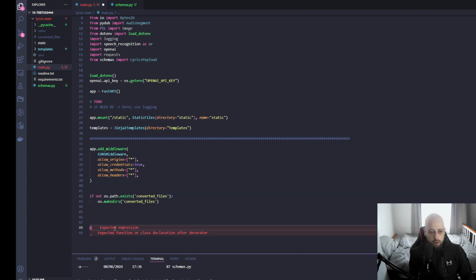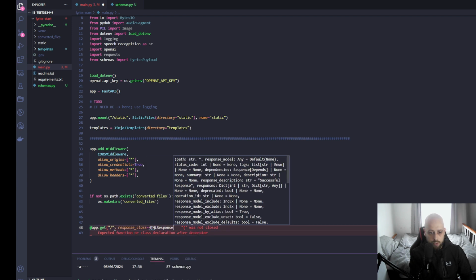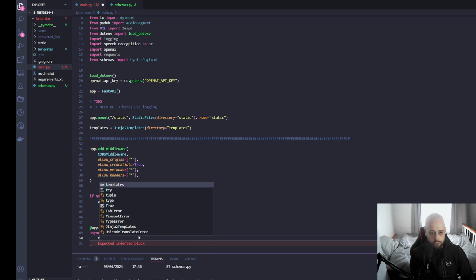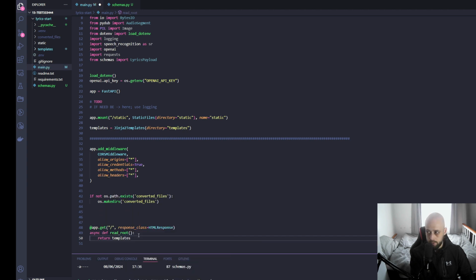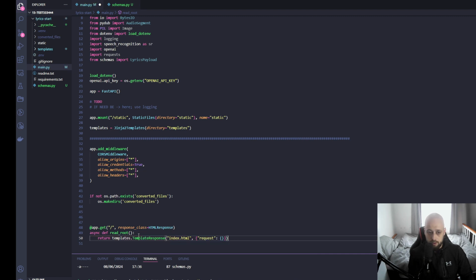So we can define our endpoints now. We will have a get endpoint that will first render the HTML page. So this will be the response class of HTMLResponse, and it can asynchronously call this method read_root, which will just render the HTML page from our templates. So it will return templates.TemplateResponse, index.html, and also request. So leave that empty for now.